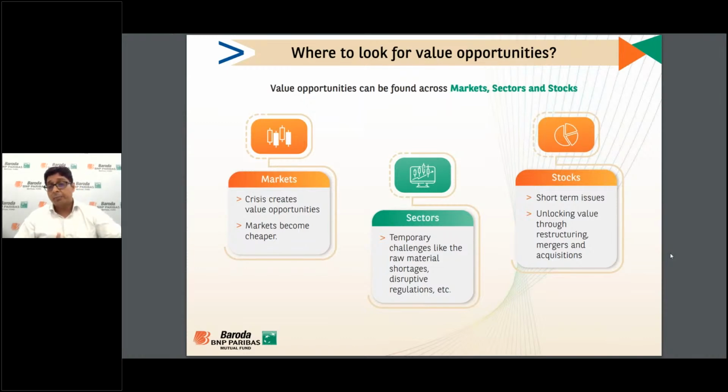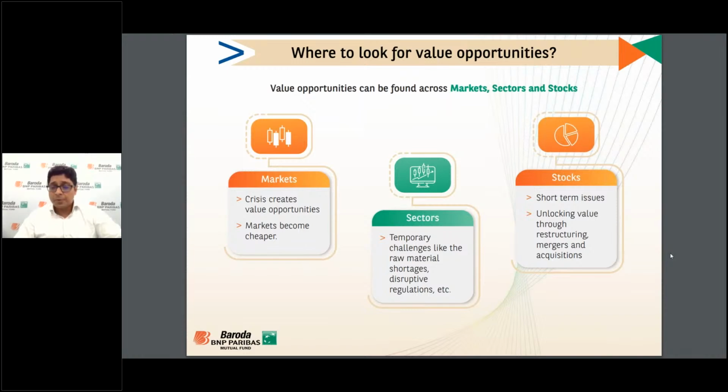Third and important is stock specific. There are some short-term issues that are stock specific. Some companies may be finding some logistic challenge to get the raw material, or there is some kind of demand destruction or some delay in delivery, and that creates a value opportunity. Apart from that, there is unlocking value available with restructuring, merger and acquisition.